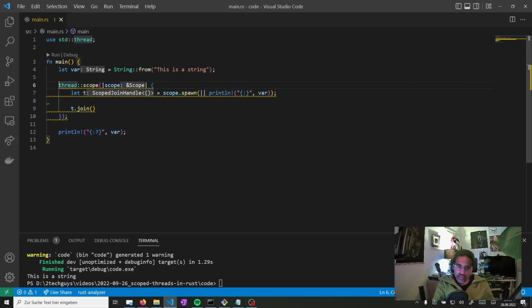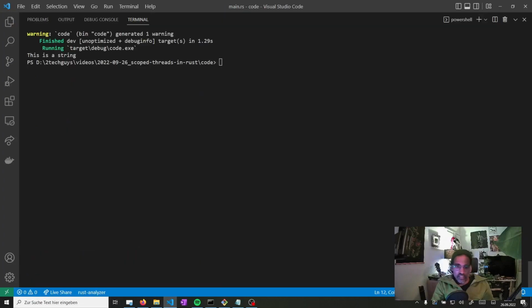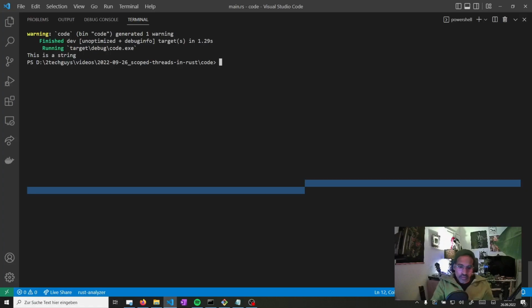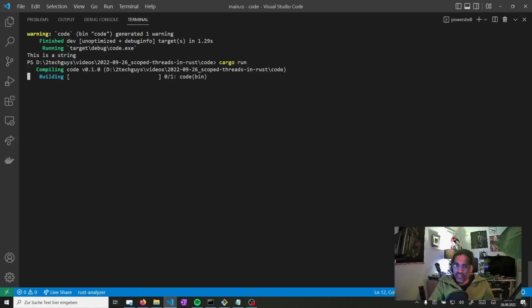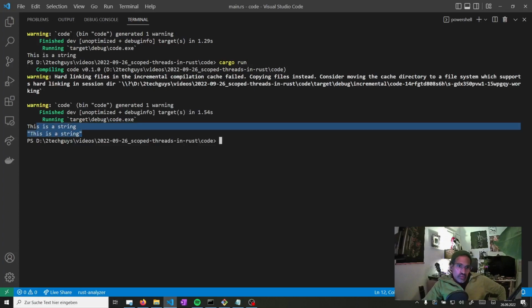I will now do that because otherwise we have this messy orange over here. I will put an underscore, otherwise we will get a warning. I don't want that because I won't use the t1 variable at all. And just to prove to you that it's actually working, we can run our code and it's printing out this is a string and this is a string.